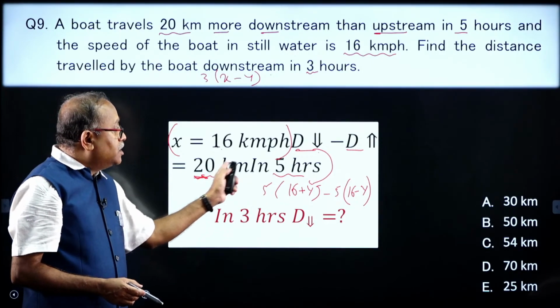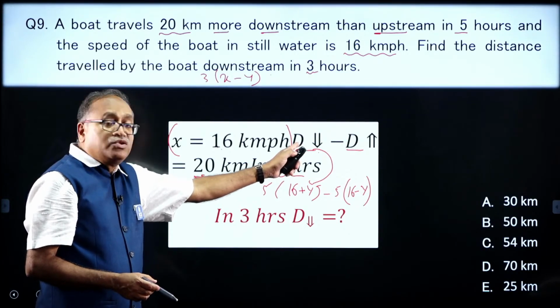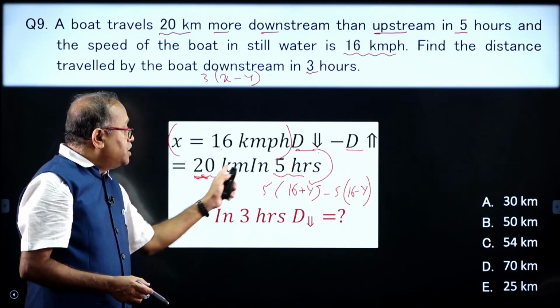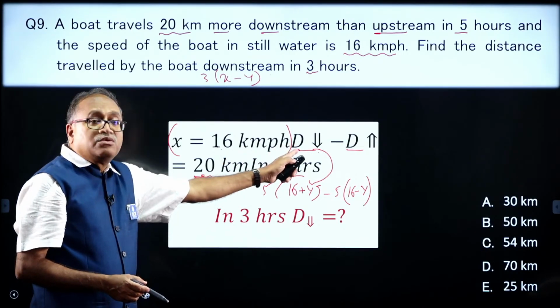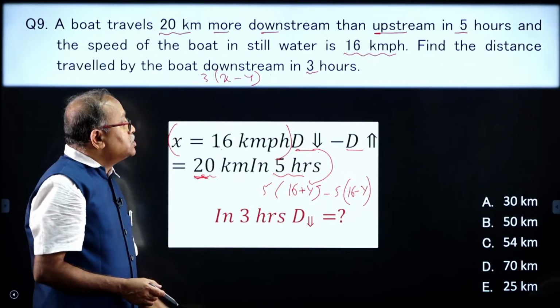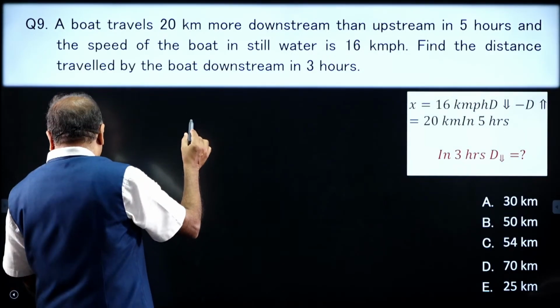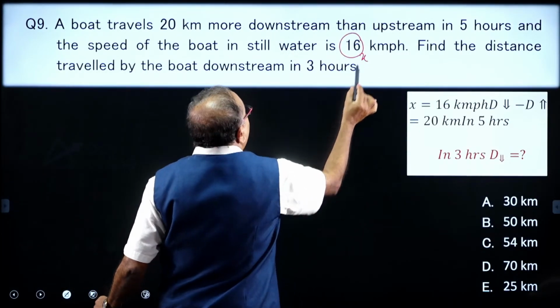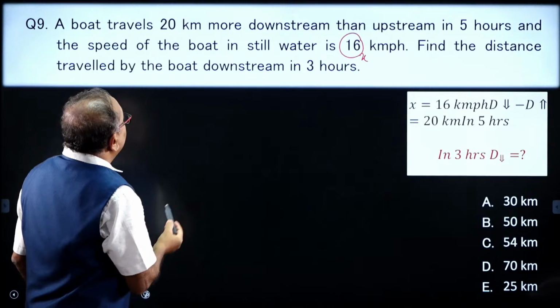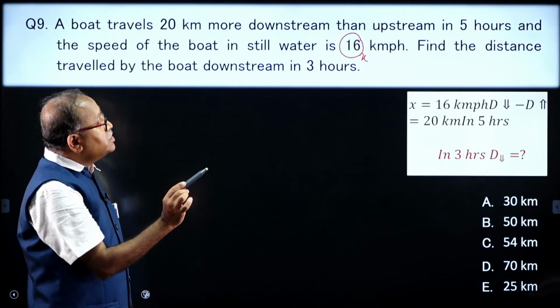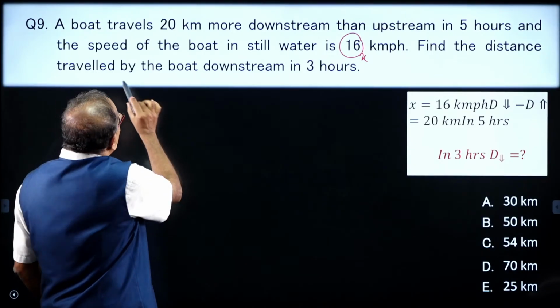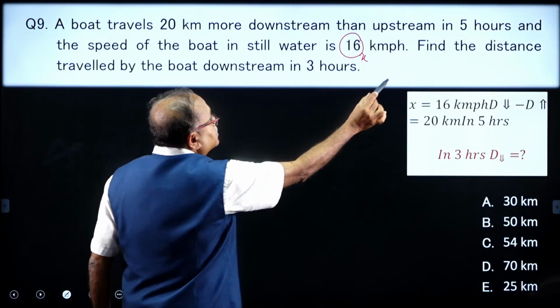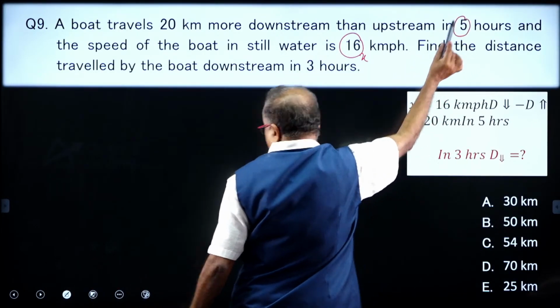The distance travelled in both the cases is 5 hours, but it travels 20 kilometer more in case of downstream. So, let us answer the question here. Here this x is given to us. And what is the timing in both the cases? It is 5 hours.